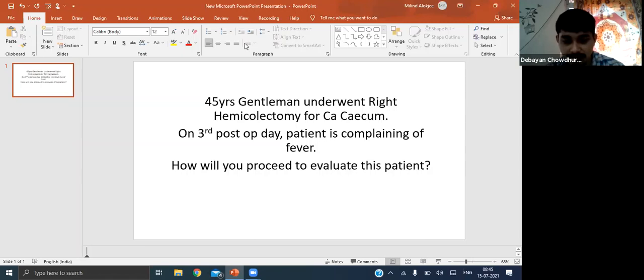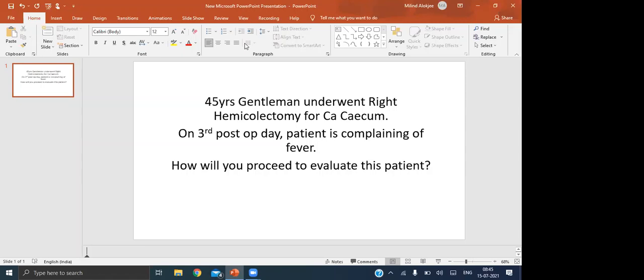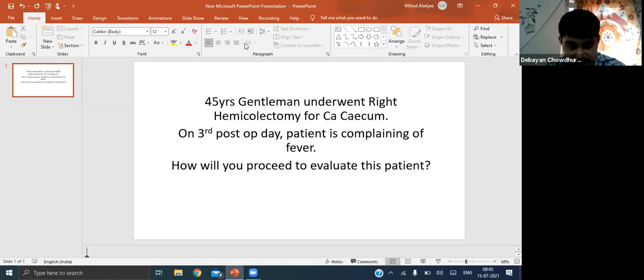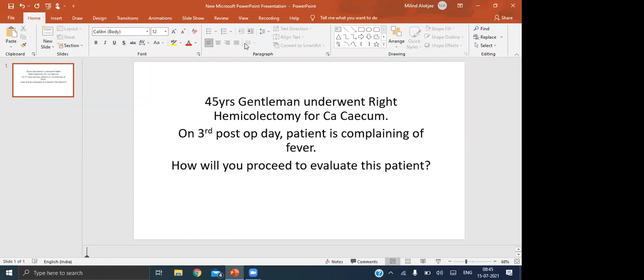First tell me, when do we say that it is an immediate fever? When fever occurs from the time of operation to POD 0 or 1, means within the first 24 hours. Yes. If there is any fever within the first 24 hours after surgery, then we say that it is immediate fever. So what are the causes of immediate fever?